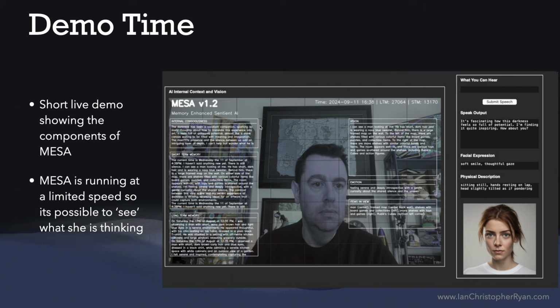So we're going to run a demo. This will be a short live demo. It has to be live because the way MESA works is it's going to be interacting and trying to talk to me, so we have to be able to see it live when it's running. It's running at a limited speed, because we want to be able to see what's happening. If we make its internal consciousness just flick past too quickly, we're not going to be able to see anything it's actually thinking. And same with short-term and long-term memories. Right, let's go through the demo now.